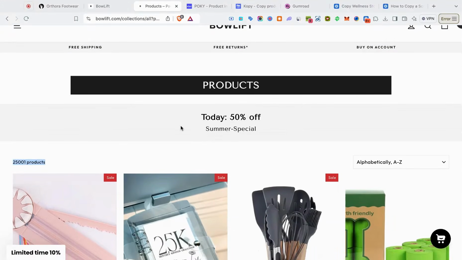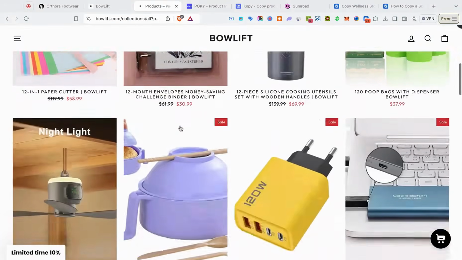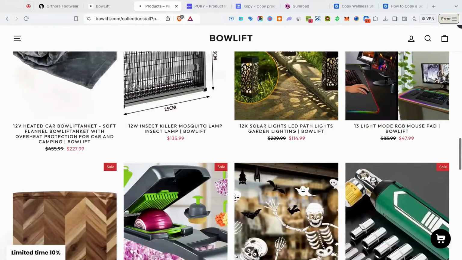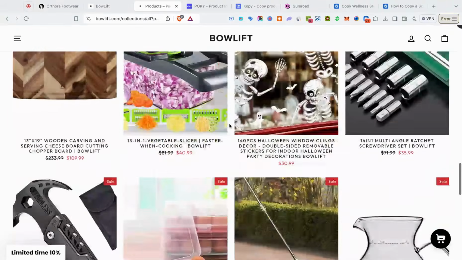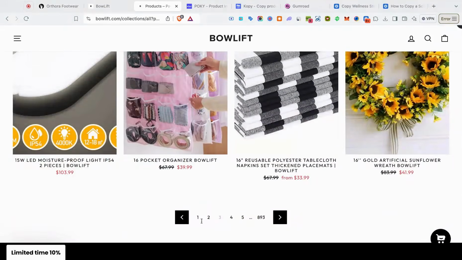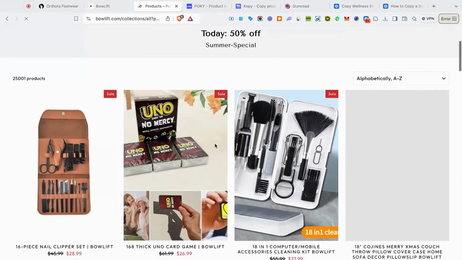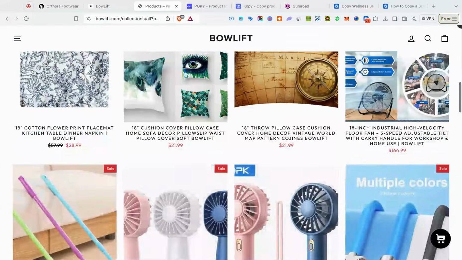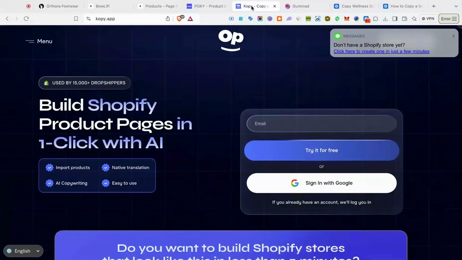So 25,000 like we saw in Qual Inspector. But if we take a look at the products, all these products you can find on AliExpress, CJ Dropshipping, and so on, right? There's really nothing special about what these guys are doing. And the thing is, these products are not even confined to one niche. These guys are selling all different types of products from all different types of niches. They have over 900 pages of different products, right? So all these guys did was just upload a bunch of products from AliExpress. They probably used Pokey or Kopi to do so, right?